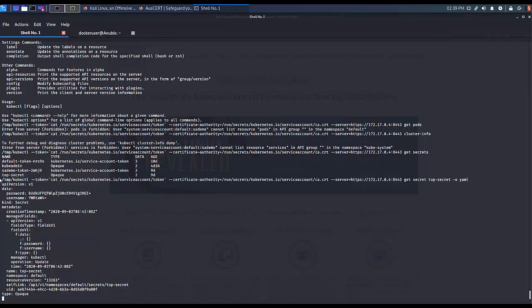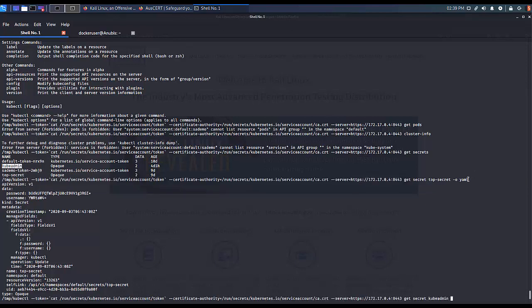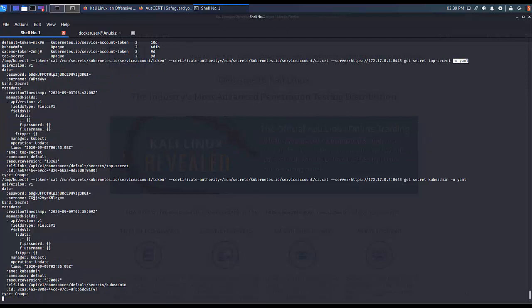Actually, that's not the one I wanted to show you. We wanted to dump the kubeadmin secret. So we get here a username and password in base64 encoding. The attacker decodes back the username and the password.